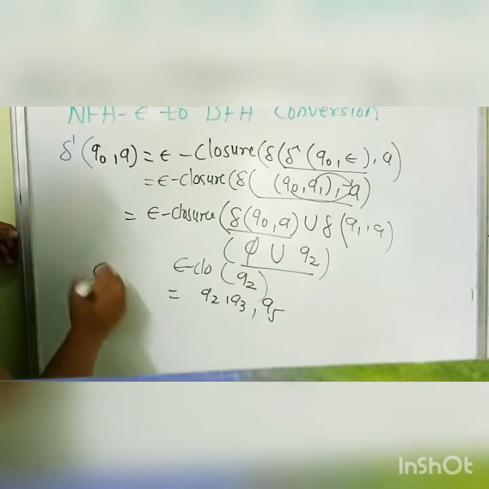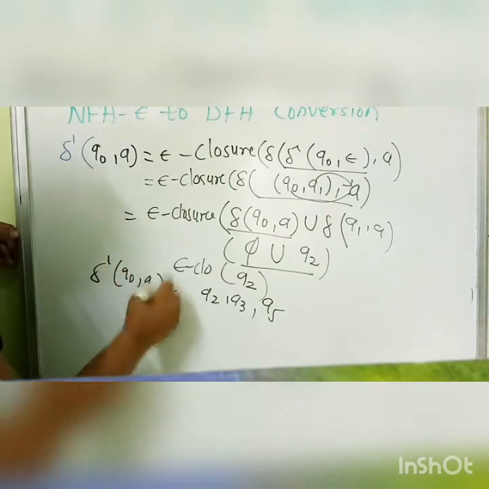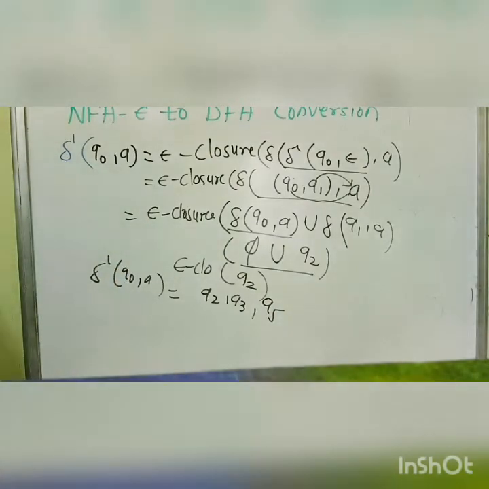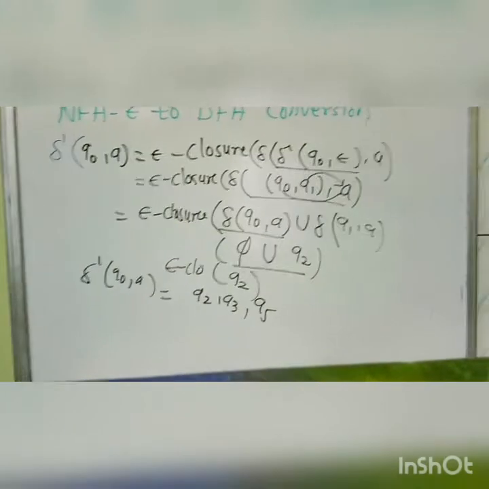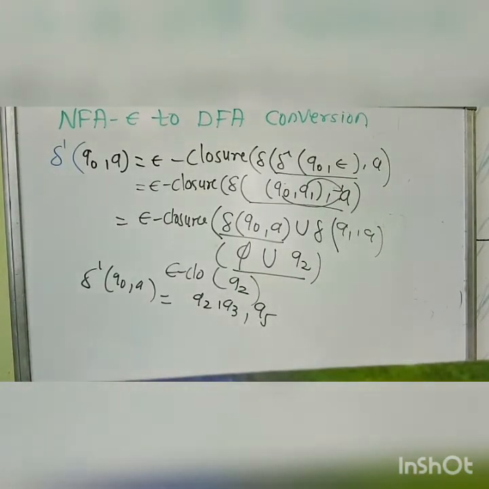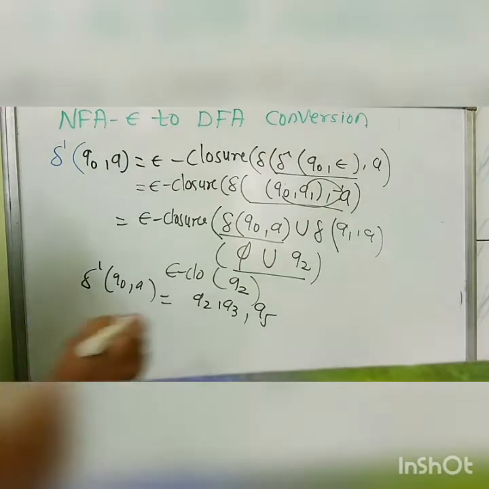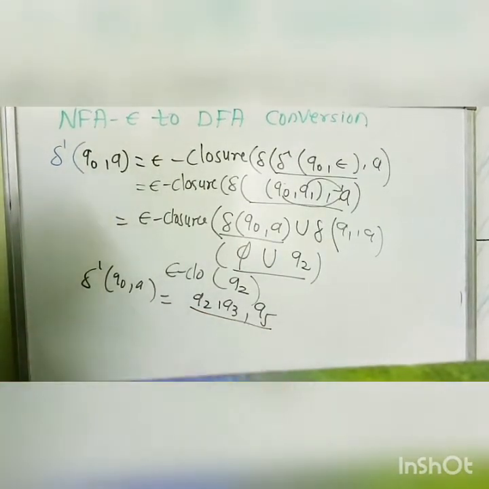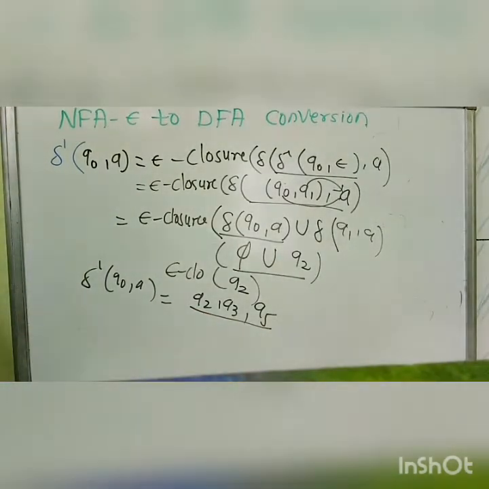So delta dash of q0 on a is this. But as we all know, while converting any NFA to its DFA, if the output of any state is a combination of other states, we have to take the delta dash of these states also.